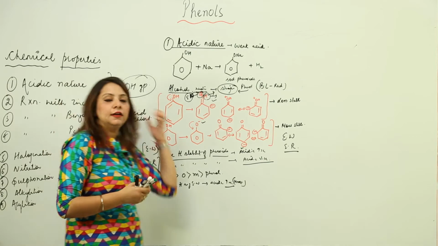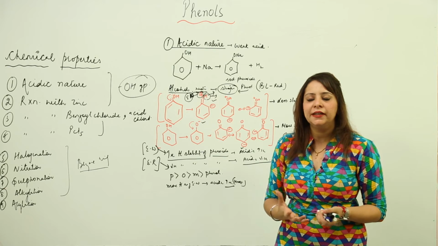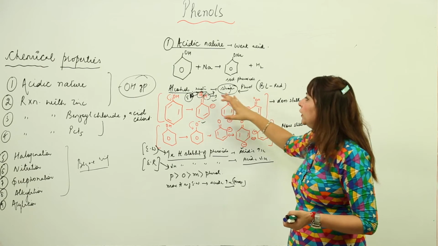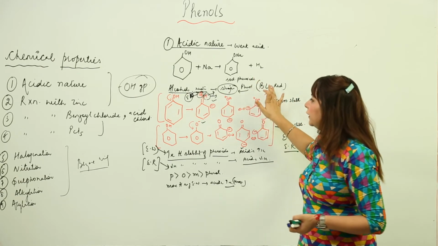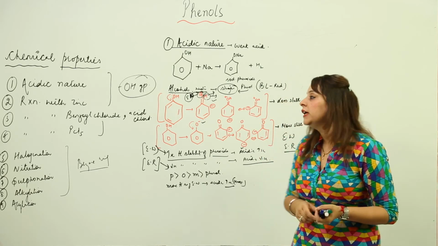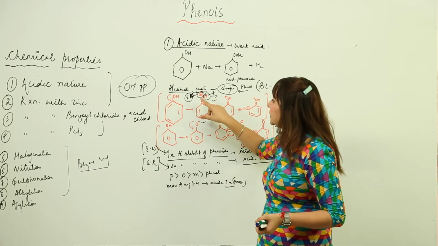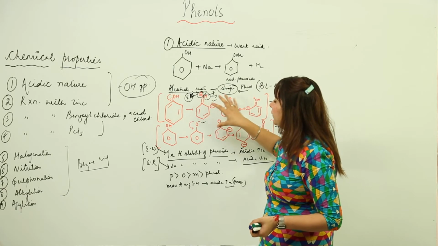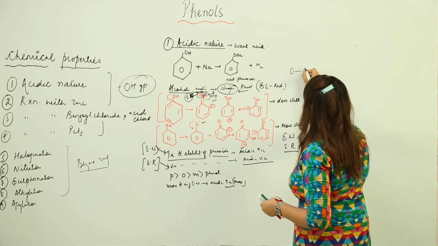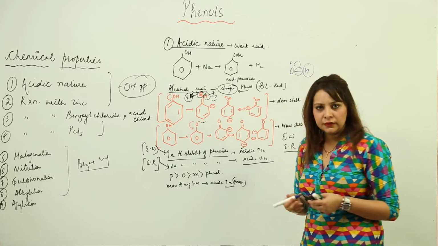So we are going to say that phenol is a weaker acid than carbonic acid, but still it is stronger than alcohol and water. That is why it is capable of turning blue litmus red, right. But if we talk about what is the factor that is responsible for the acidic nature, then you are going to say that we can explain it with resonance. As you can see, oxygen in the resonating structure has a positive charge. So if it has a positive charge, obviously it is going to attract the shared pair more towards itself, and the release of proton will be possible.